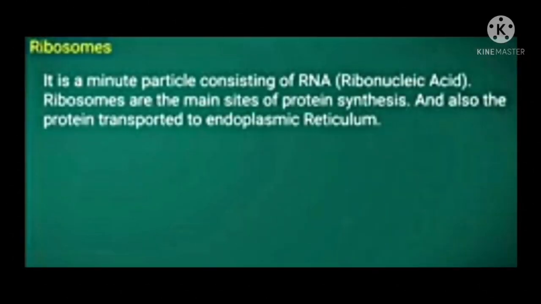While studying the cell organelles, we came across one term known as ribosomes. So let us see what ribosomes are. Ribosomes are minute particles which consist of RNA, that is ribonucleic acid, and they are the main site for protein synthesis. Means in ribosomes the protein synthesis takes place, and it also transports protein to the endoplasmic reticulum.